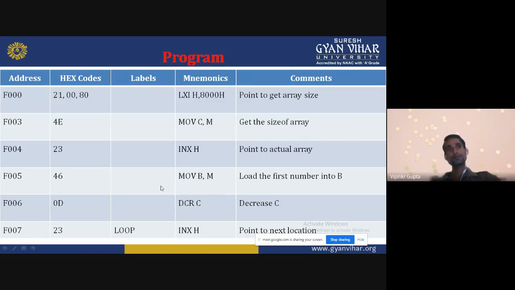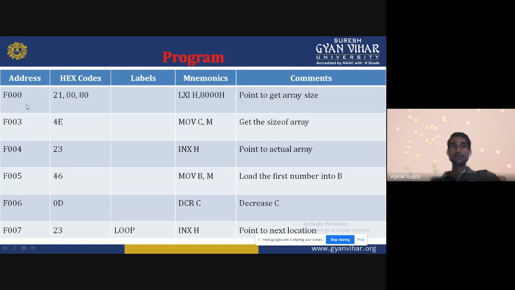Just see the program. This is the memory address where we store our program in the microprocessor memory. This is the hexadecimal equivalent of the mnemonics, this is the loop labels, and this is the mnemonics. And the meaning of the mnemonics is mentioned here.